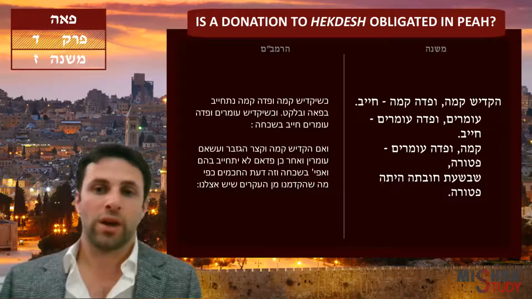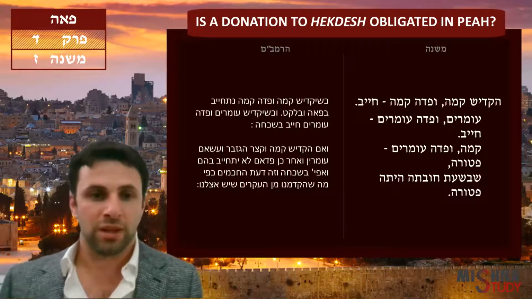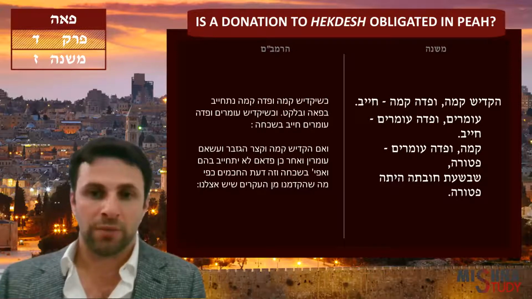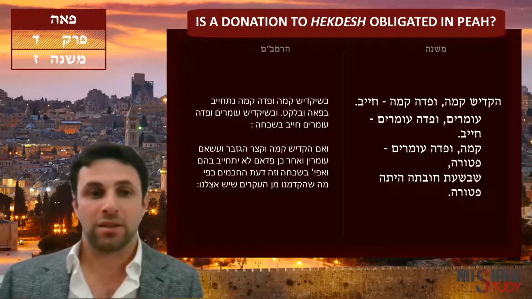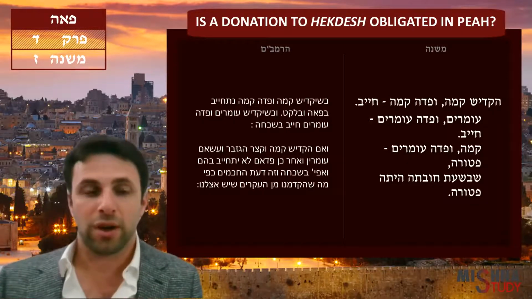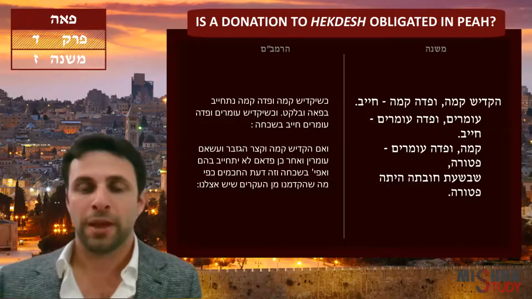So when he harvested, it was obligated because it was his property. He wrapped them up into bundles, then he donated it. So the field was already obligated in Peah, and he redeemed them back as bundles. He's also hayav. He's hayav in giving Peah because, again, it was in his property when he harvested.